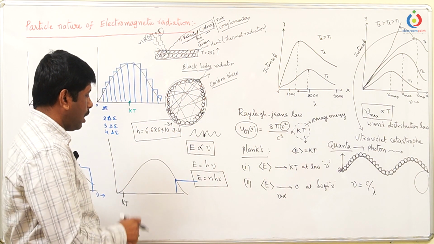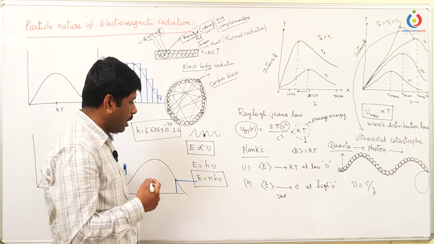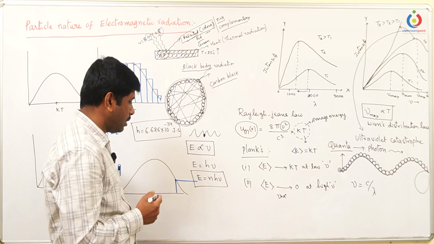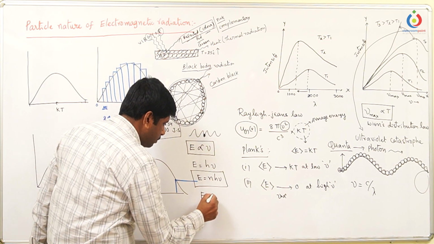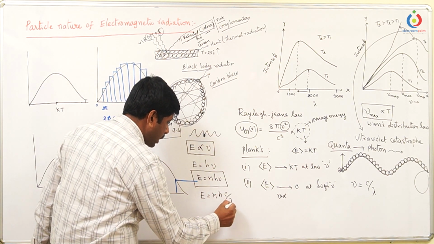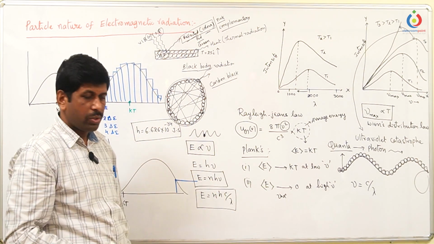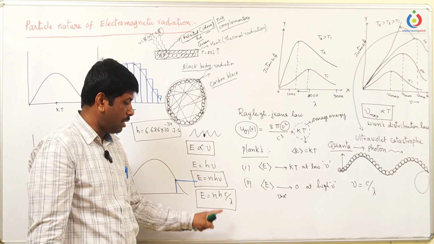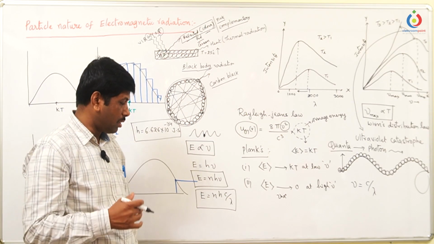And afterwards, how to use Planck's quantum theory in solving questions, and what values we can use. We know that E equals nh nu and E equals nhc by lambda. n is an integer value, h is Planck's constant, c is the velocity of the light, and lambda is the wavelength of the light, which is not constant.